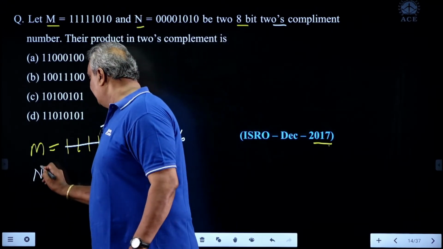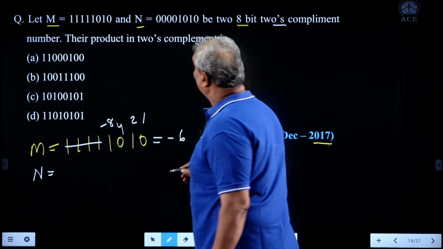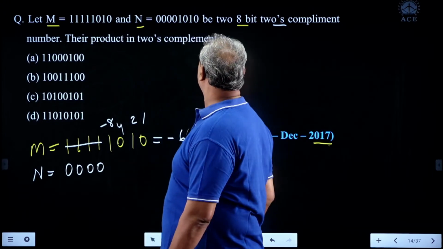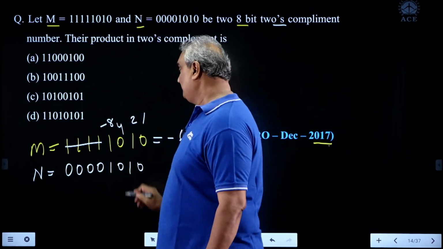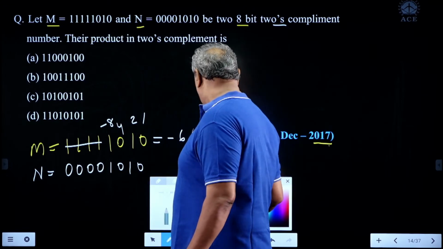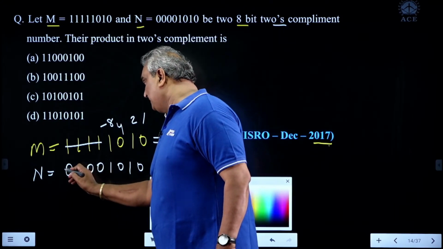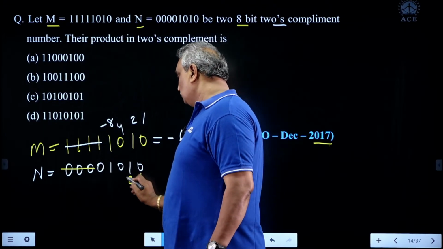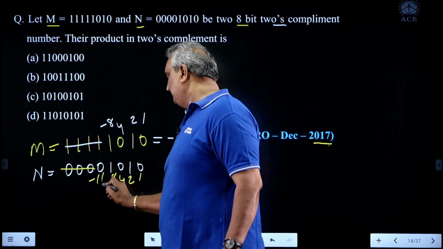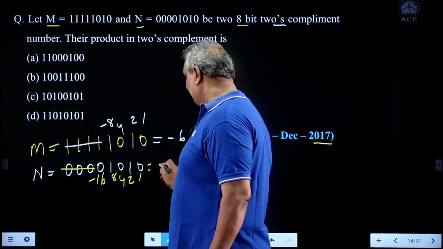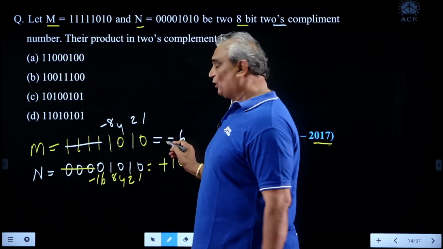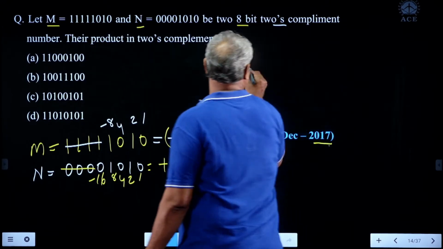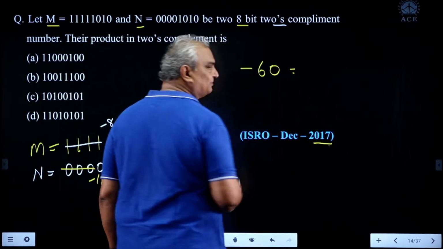What about the n value here? N value is 0, 0, 0, 0, 1, 0, 1, 0. Now, with the help of the sign bit extension technique, these three are dummy. Now its value is 1, 2, 4, 8, -16, meaning +10. Then the product of -6 into +10 is nothing but -60 in decimal.